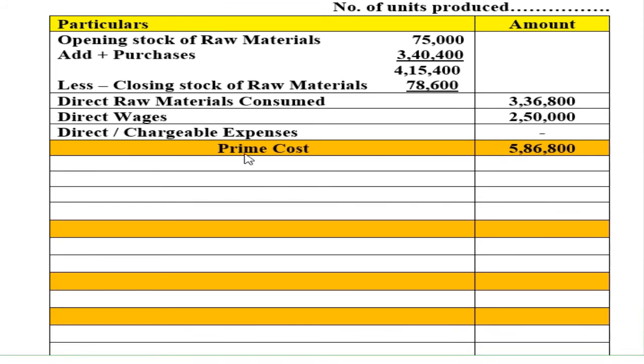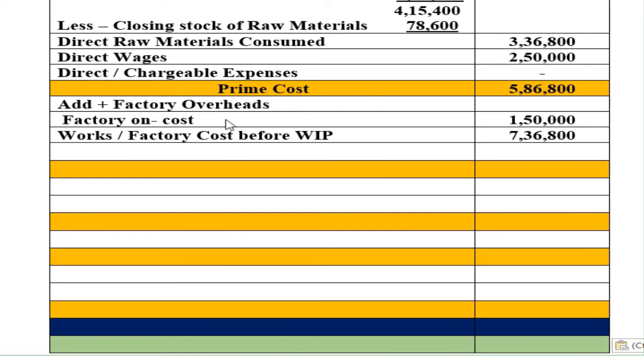Now for this prime cost you should add factory overheads. So add factory overheads, factory on cost, that is 1,50,000. So factory on cost 1,50,000 plus prime cost, and you will get factory cost before work in progress.